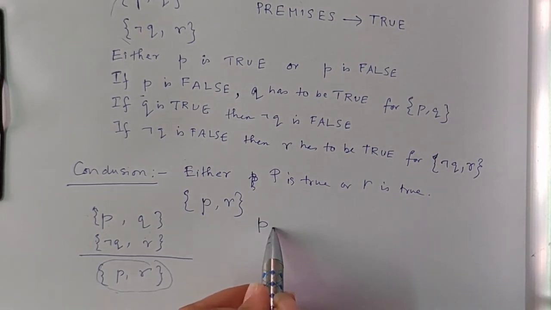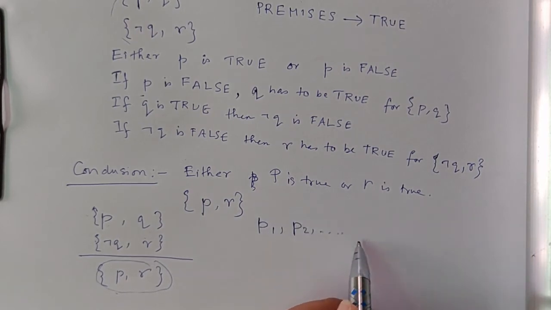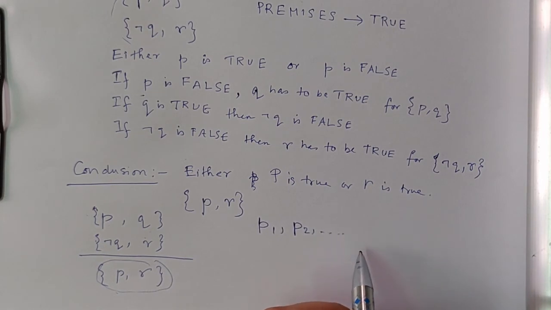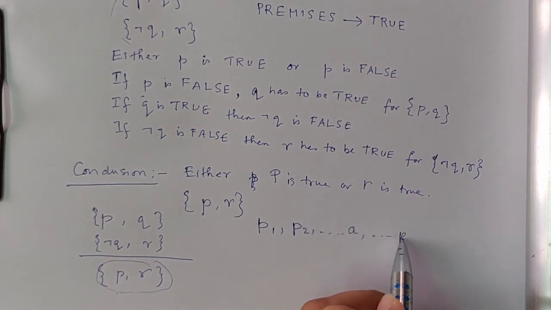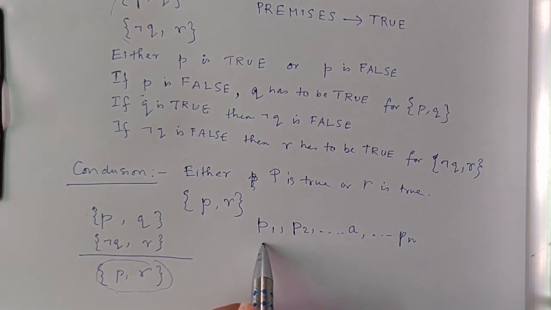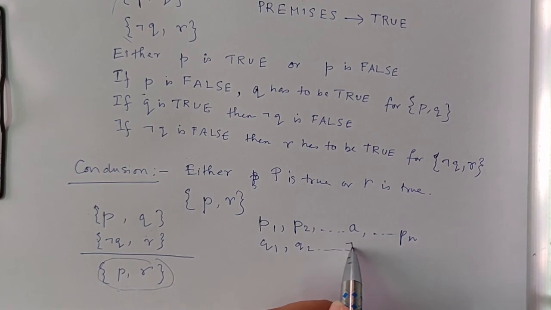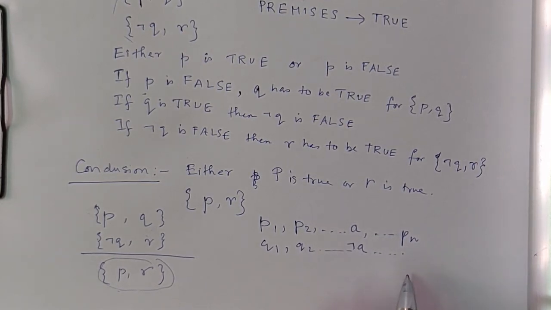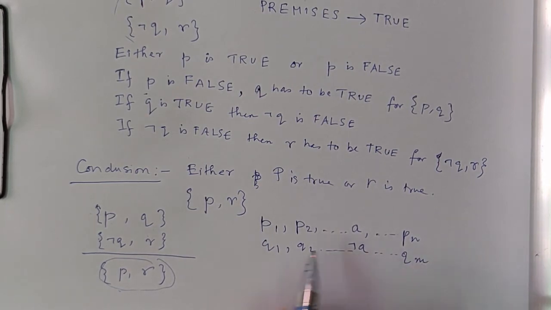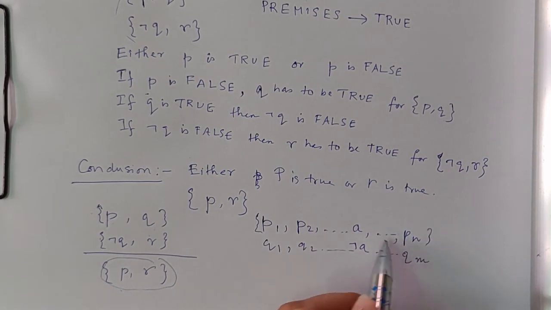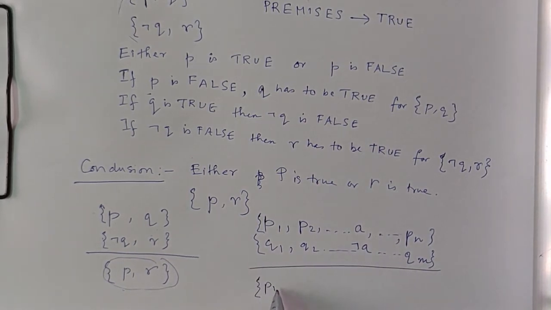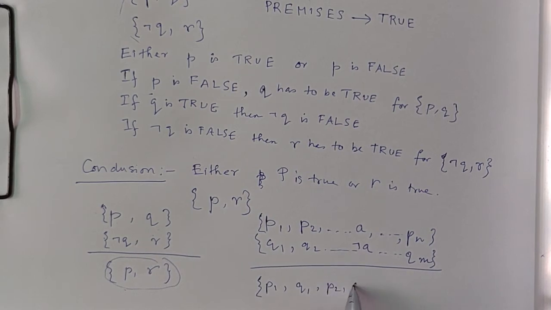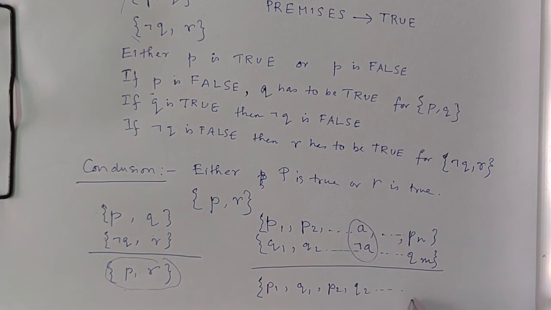For example, if I have premises P1, P2, and so on up to Pn, and Q1, Q2, not A, up to Qm, I can conclude P1, Q1, P2, Q2, and these two variables will not be there, and ultimately Pn and Qm.